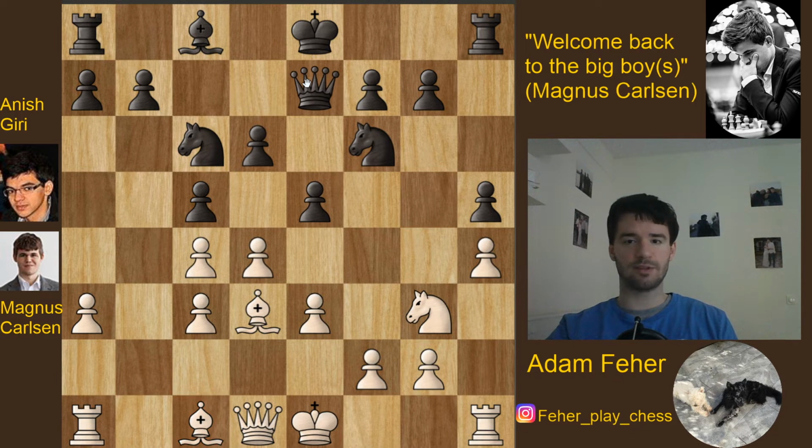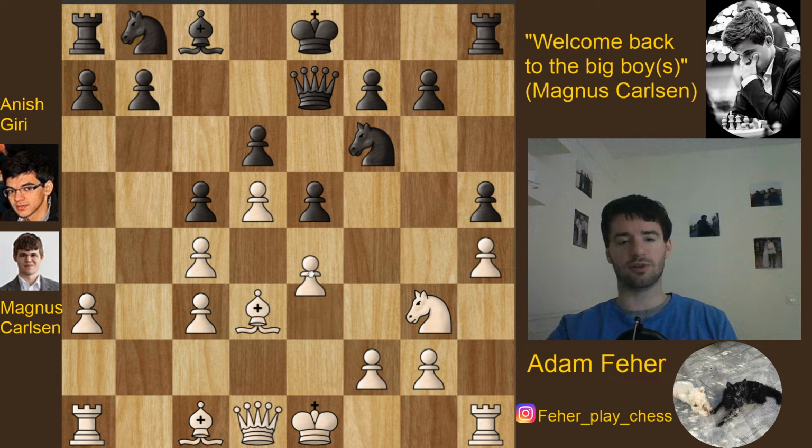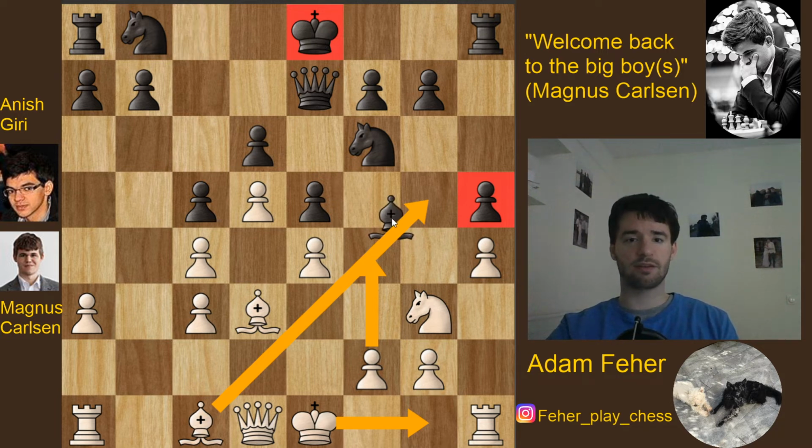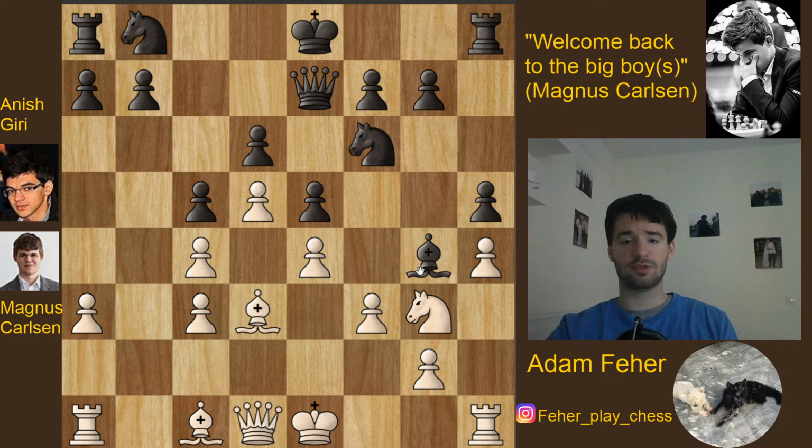So he played queen e7, Giri did d5, knight goes back, and d4. And now it's clear that white's plan is to put the bishop on g5, castle, and open up the position with f4. And black is nowhere with development. This pawn is going to be weak, and his king is going to be in the center, trapped, potentially facing a huge attack. So again, Giri plays bishop g4, f3, bishop c8, goes just back, and now Carlsen comes with bishop g5, creating this huge pin on this diagonal.